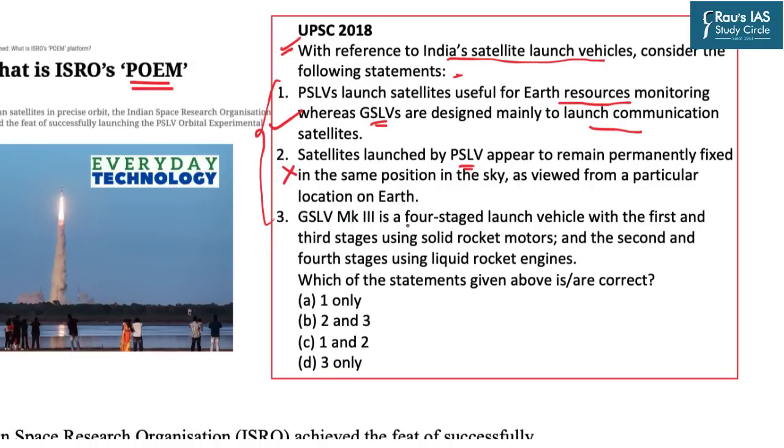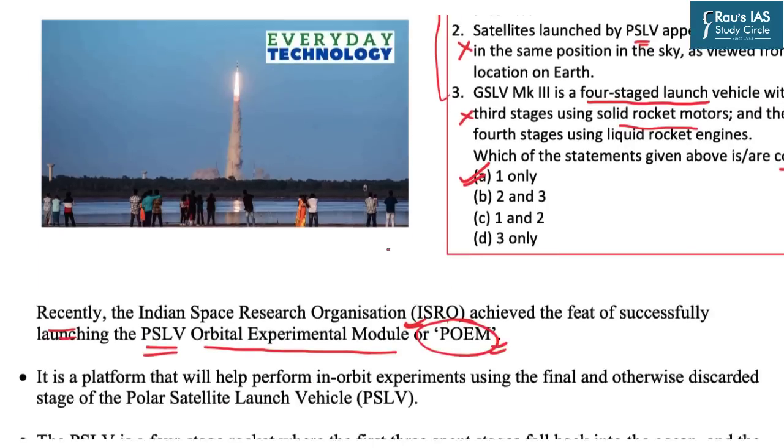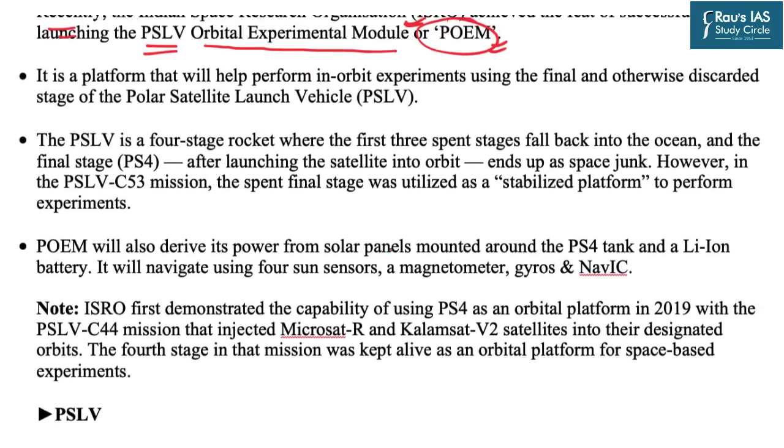GSLV Mark III is a four-stage launch vehicle with the first and third stage using the solid rocket motors. This statement is also incorrect, and hence you have to find the correct statement. So option A, that is the one only, is the correct answer. This shows that you must be aware about the key facts related to the space missions of ISRO and the various technologies which are being used in that. So in this very line, we will take our today's session forward.